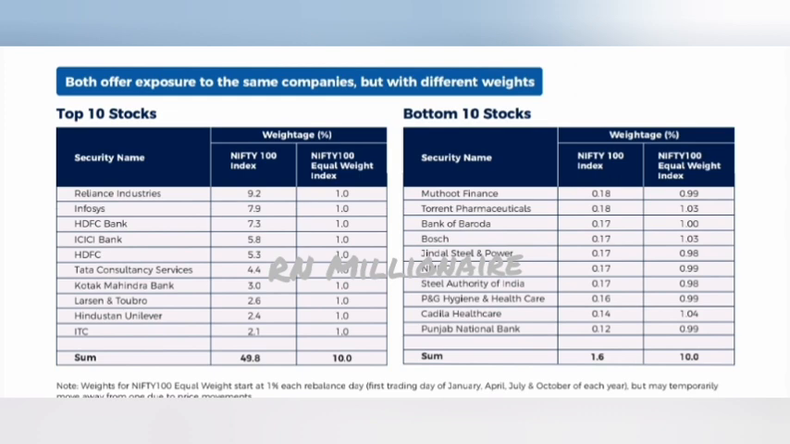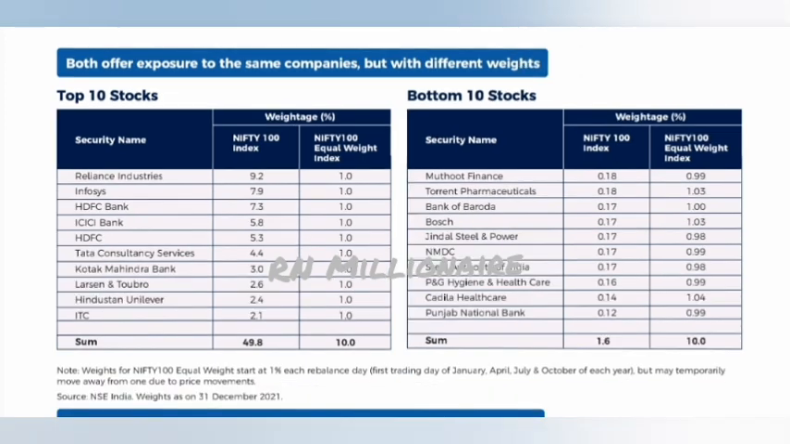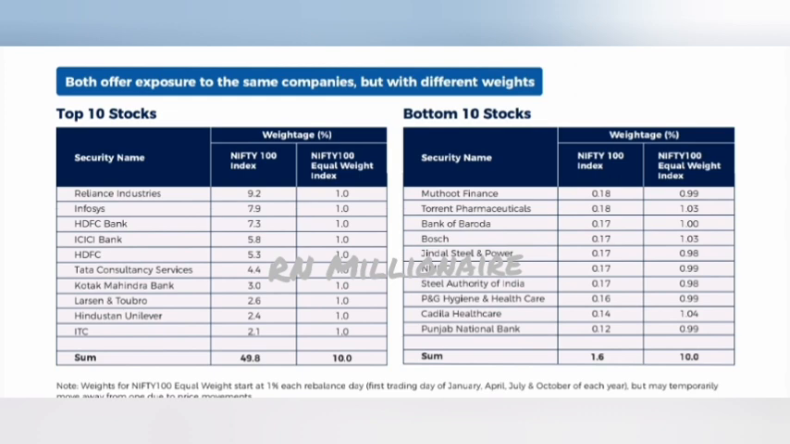So let's concentrate only on Nifty 100 Index Fund weightages. In HDFC Bank the allocation is 5.3%, Tata Consultancy Services is 4.4%, Kotak Mahindra Bank is 3%, L&T 2.6%, Hindustan Unilever 2.4% and ITC 2.1%. So we have seen the top 10 stocks' weightage allocation, and now let's see the bottom 10 stocks' weightage allocation.